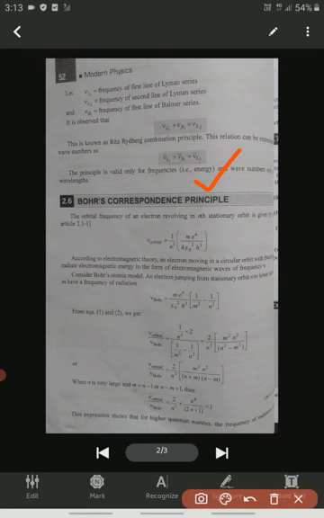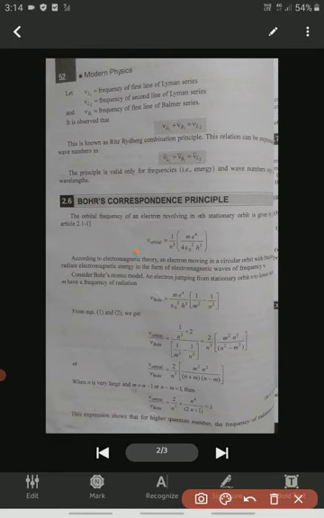Here the orbital frequency of an electron revolving in the nth stationary orbit is given by the formula we discussed in previous classes. Actually frequency is represented by ν. The orbital frequency is equal to 1 by n cube times m e power 4 over 4 epsilon square h cube. We studied this orbital frequency in the last class.